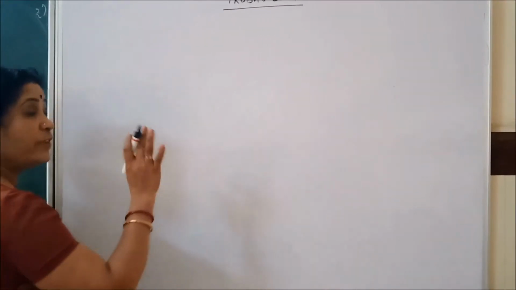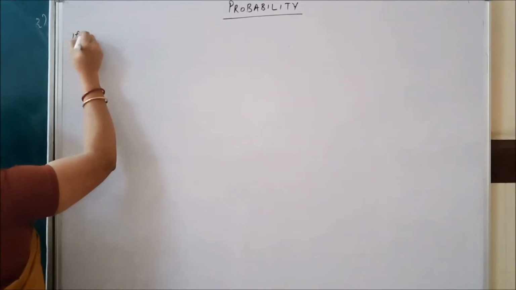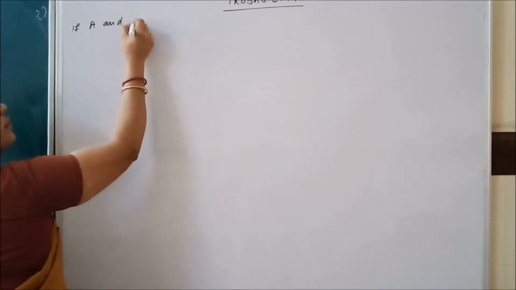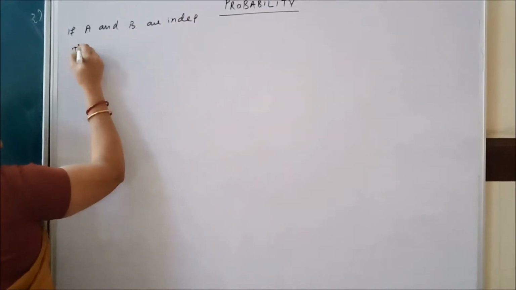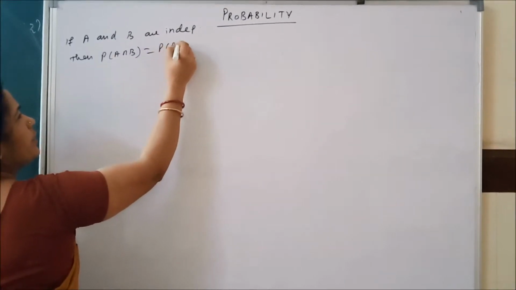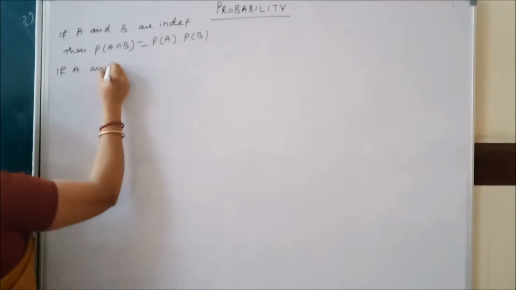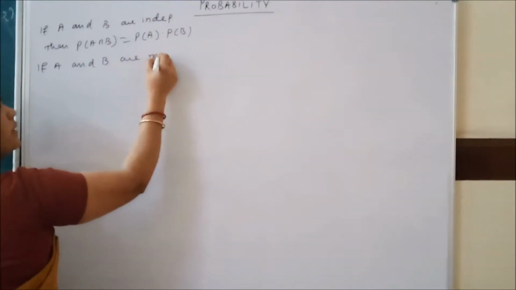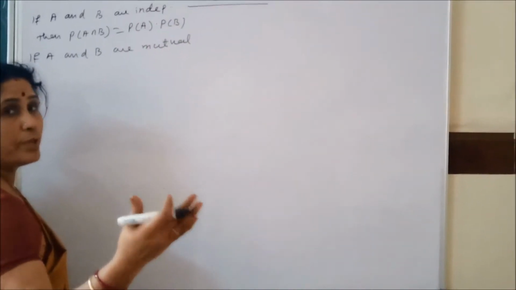Clear? So these are all things you have seen in 11th standard. Now let us see what you are going to see here. We need some formulas, which I am giving very briefly. If A and B are independent events, then probability of A intersection B equals probability of A into probability of B. You know how to find probability: P(A) equals n(A) by n(S).